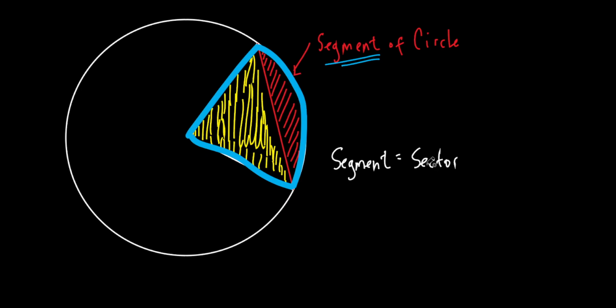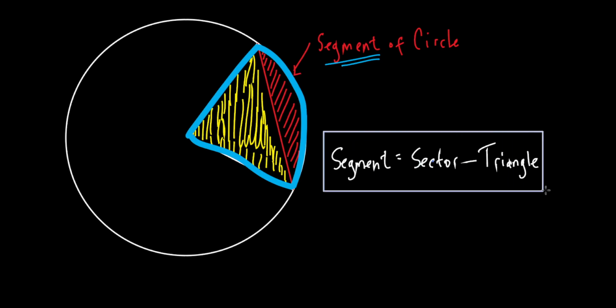All right, so if I take the whole sector and subtract the what? The triangle from it, guess what's going to be left over? The segment. Everybody see it? If I take the blue minus the yellow, what am I going to be left with? The red, the segment. You got it? Okay, that's what we're doing here. So that's super important right there. In order to find that segment, you take the blue minus the yellow, and that's going to give you the segment.